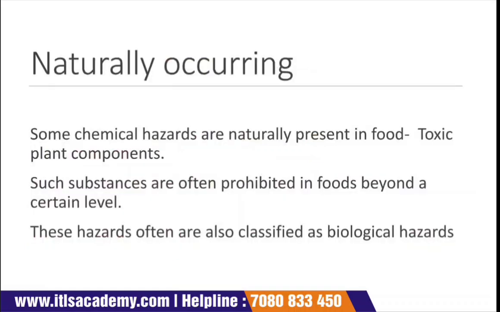Naturally occurring chemical hazards are present naturally in food, for example toxic plant components. Such substances are often prohibited in foods beyond a certain level. You cannot avoid their presence, but you can control their levels.